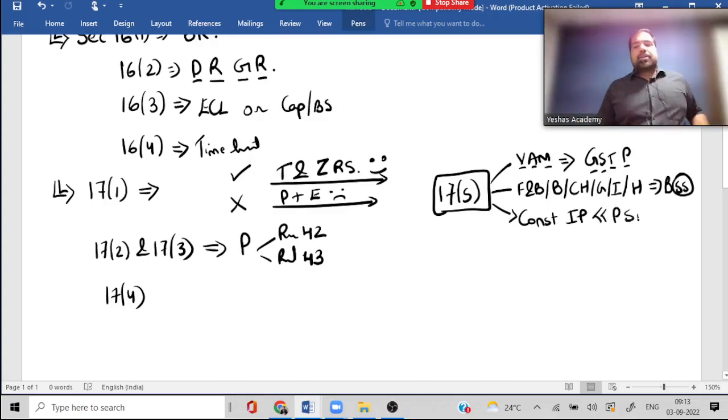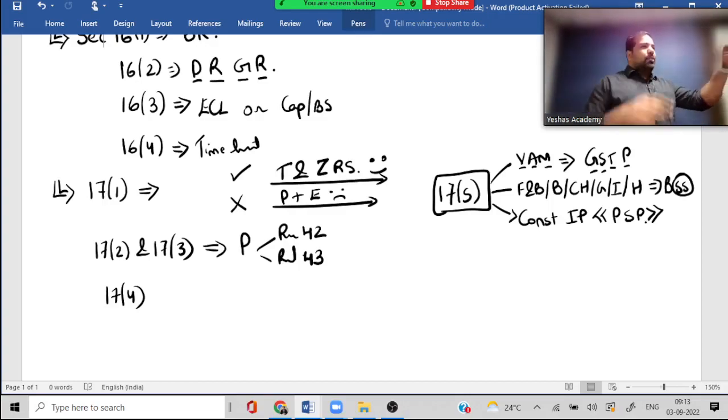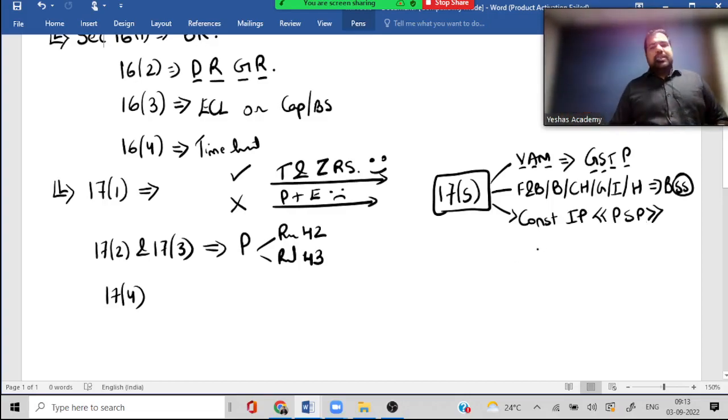Except, guys, PSP. What is P? Plant and machinery. What is S? Same line. And P&L. If you debit it to P&L, guys, plant and machinery includes the foundation. Same thing with development, guys. Yes. Self-development. Same thing, PSP.